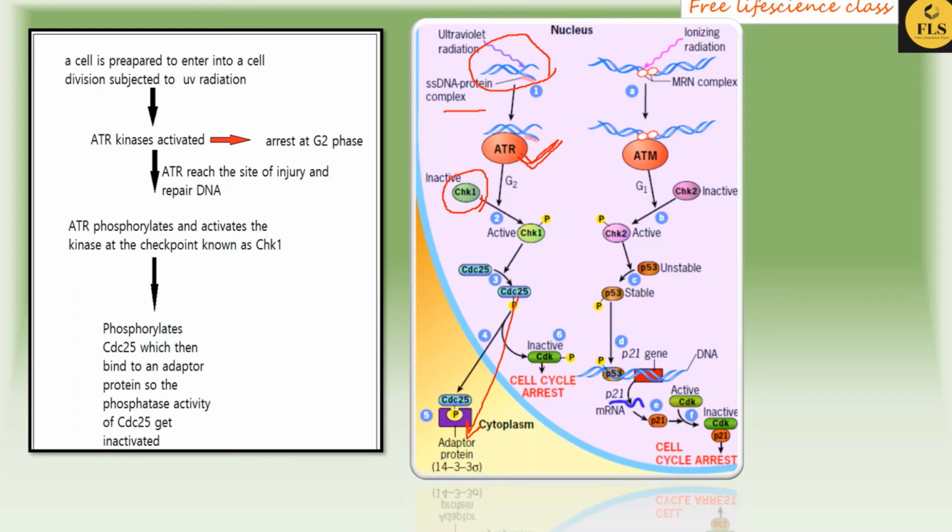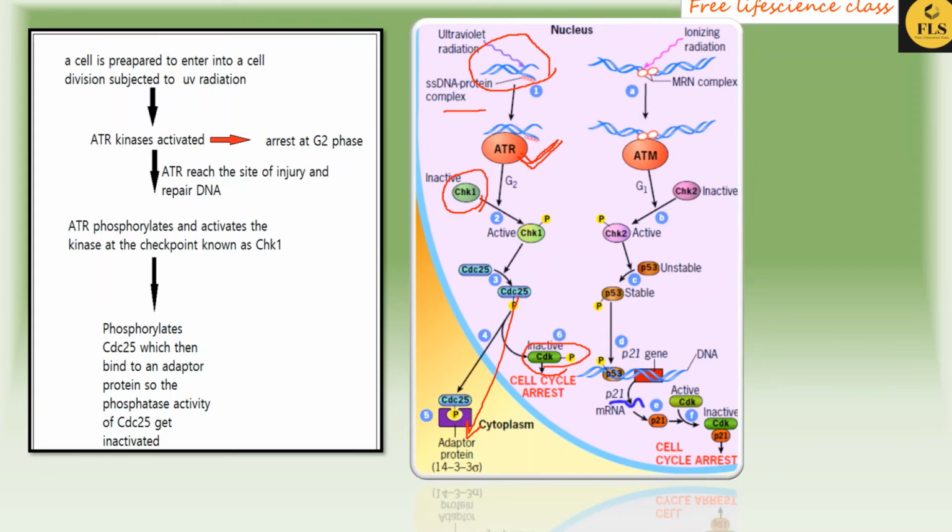The CDK is active only when we remove the phosphate group from the tyrosine residue. But since there is no CDC25, the phosphate group from the tyrosine residue cannot be removed, hence CDK remains inactive in the cell cycle.